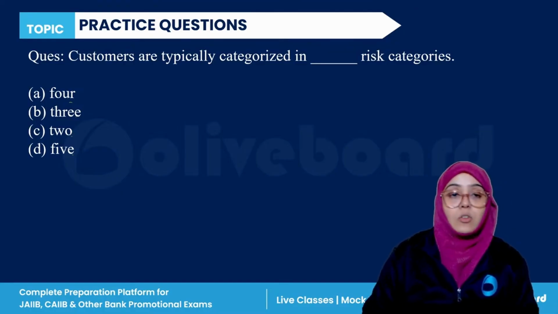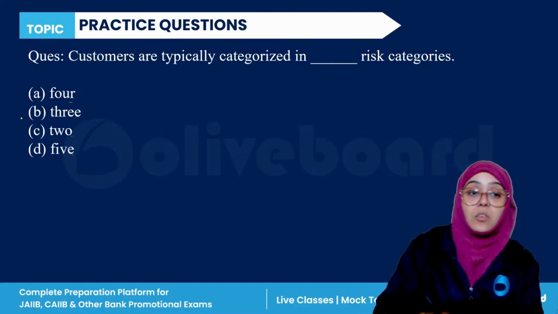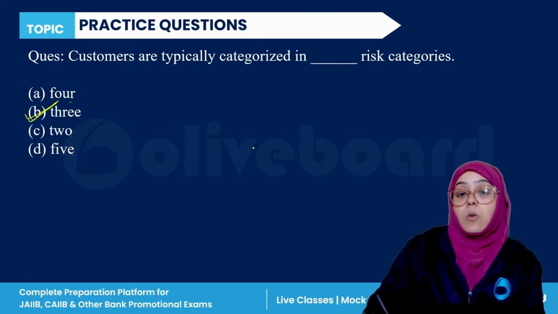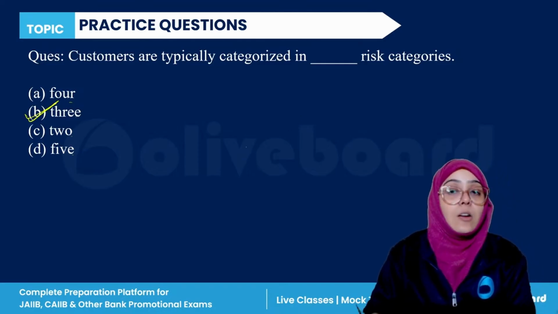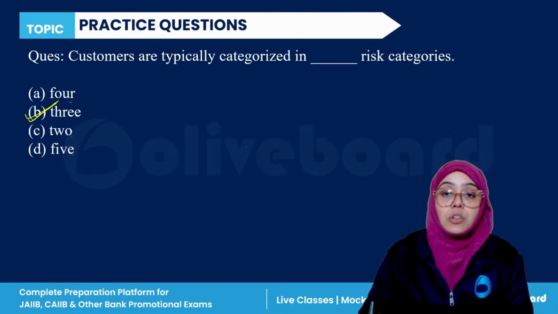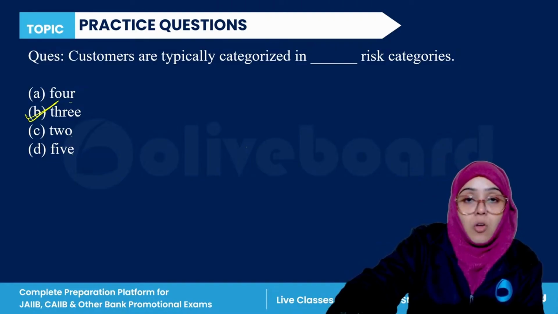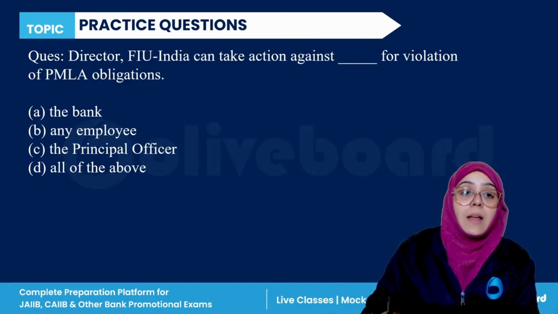Okay, so if we talk about this question, yes, it is categorized into three particular risks: high, medium, and low risk customer, right? So this is the categorization of the customer according to their profile.